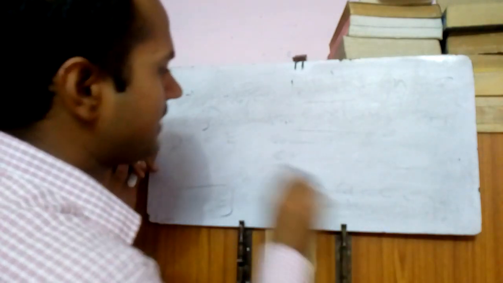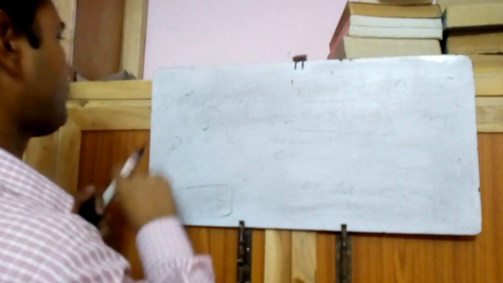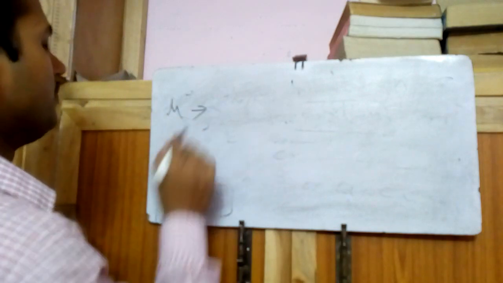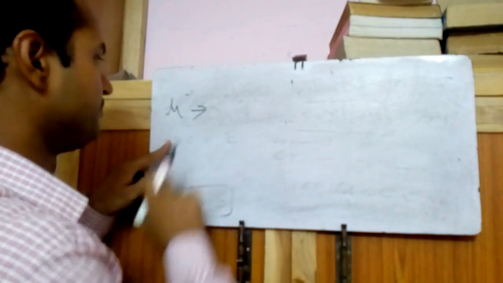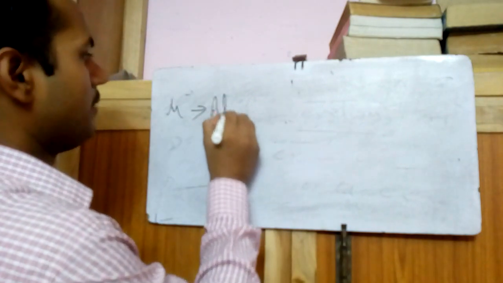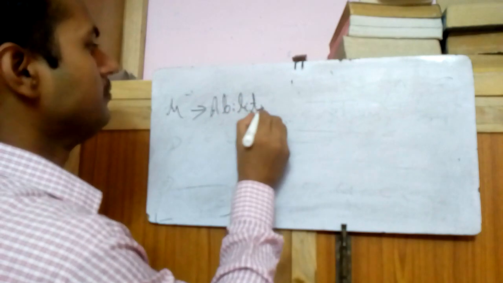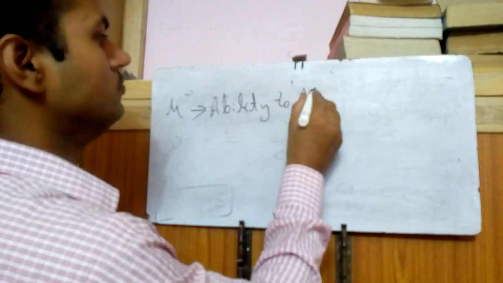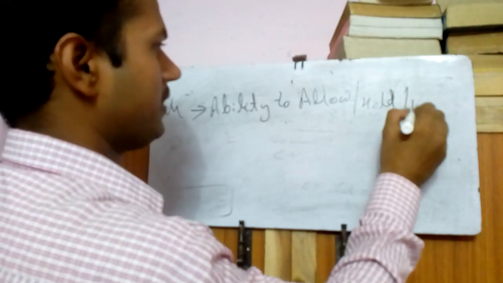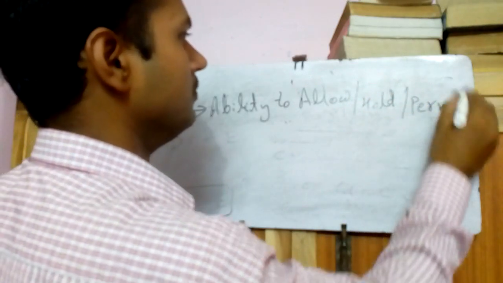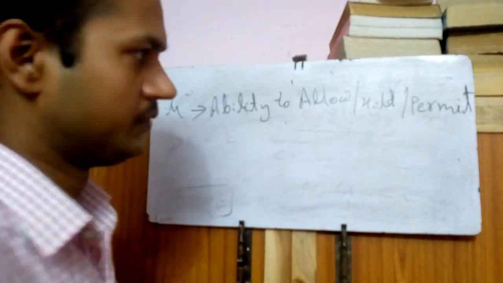So, like this, permeability of a material or medium, right? What is this? The ability of any medium to allow or hold or permit a magnetic field through it, right?